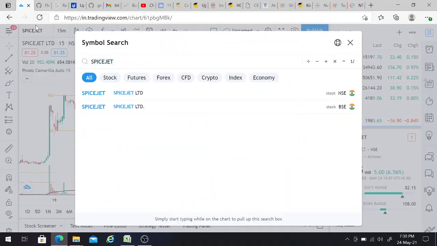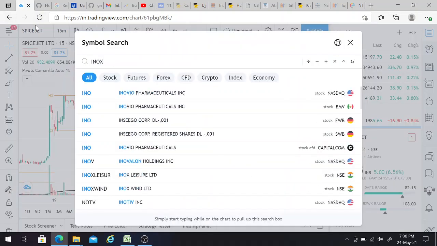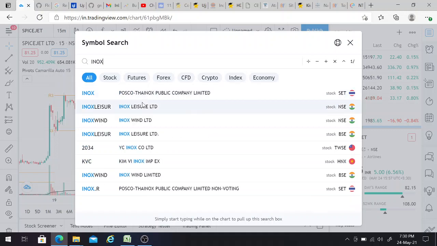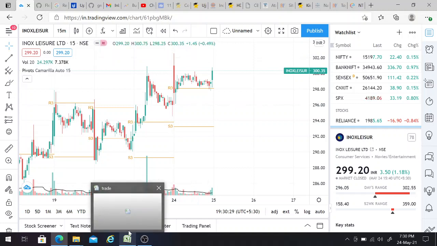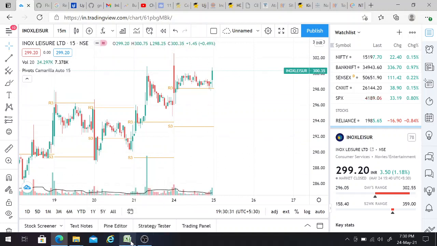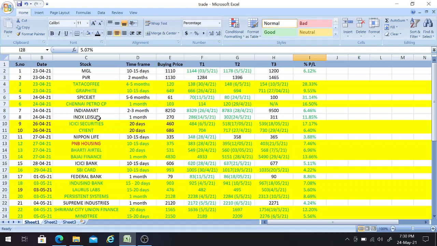And the next one is Inox Leisure. So if you can see here, today it went till 302.55. That's where it went till 302.55, and then it came down, and it's increasing here. That means it crossed the second target which I have given, that is 302, friends. Soon it's also going to cross the 311 target also.